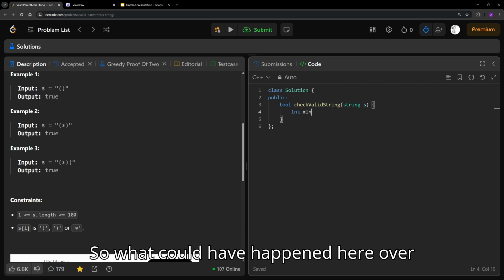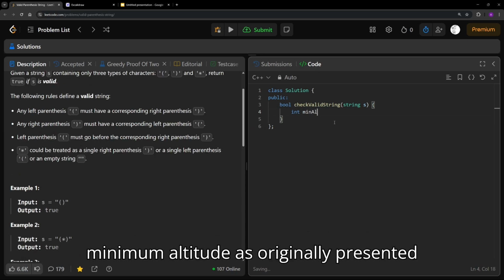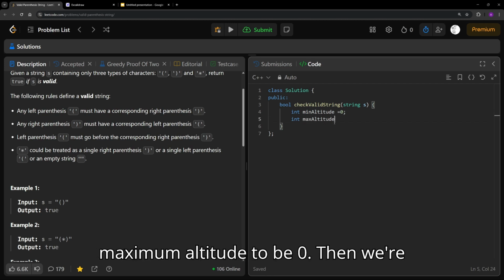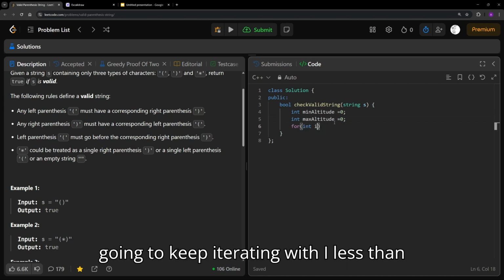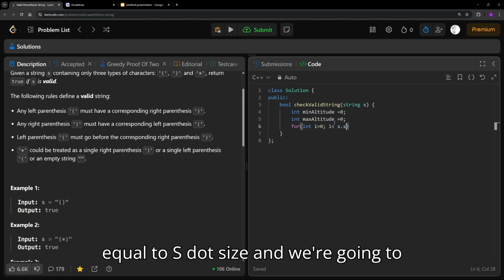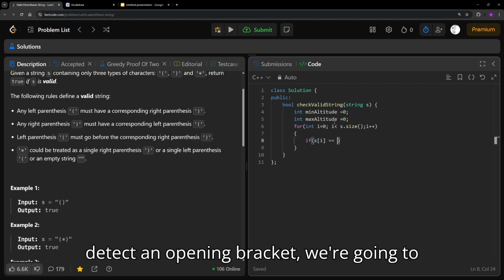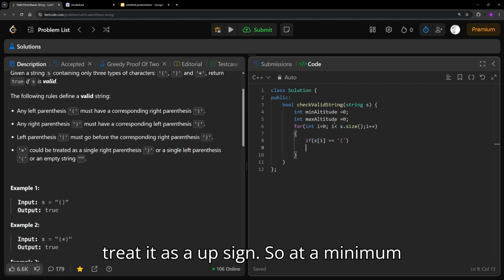So what we're going to do is take the minimum altitude as originally presented, and assume it to be 0, and the maximum altitude to be 0, then keep iterating with i less than or equal to s.size, and we're going to increment this. After that, whenever we detect an opening bracket, we're going to treat it as an up sign.